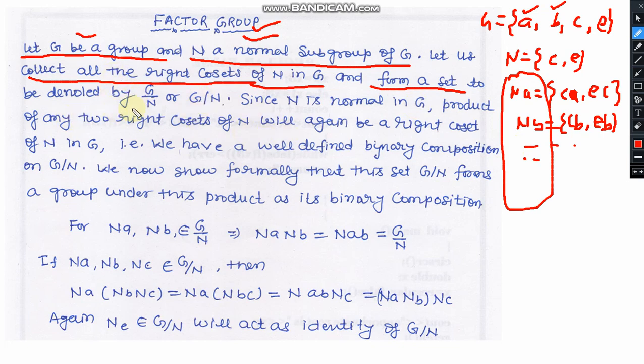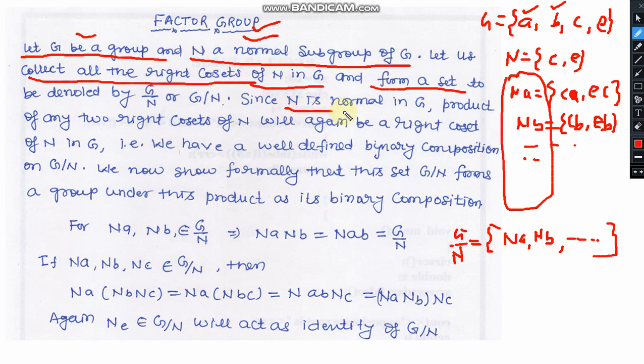Then it will be denoted by G upon N or G oblique N. It means G upon N will be the set of some sets which will have Na, Nb, and so on. So this is the basic structure. So this is G upon N.